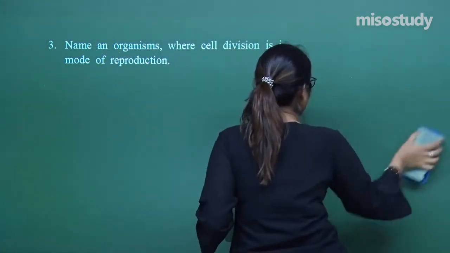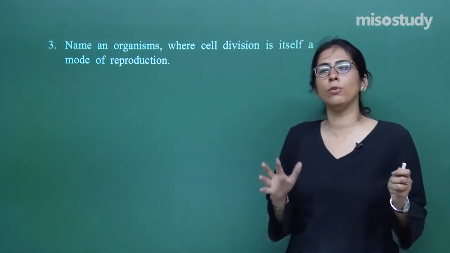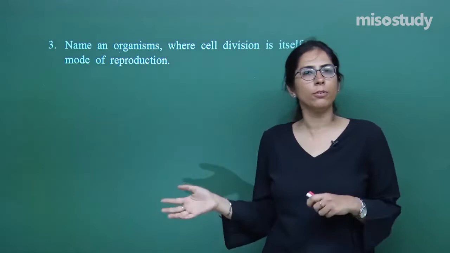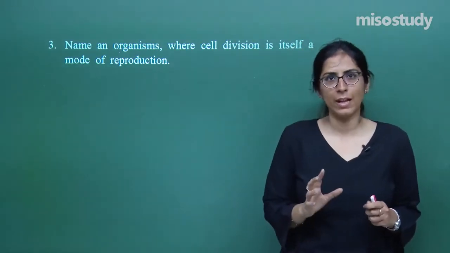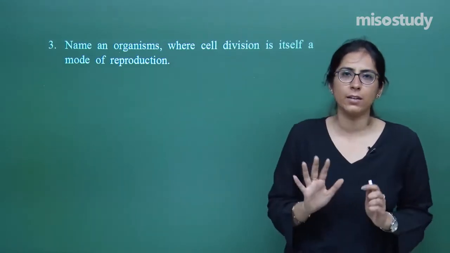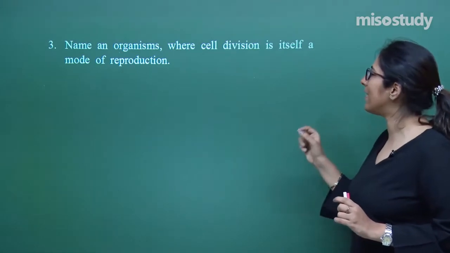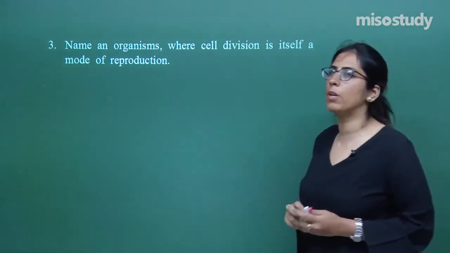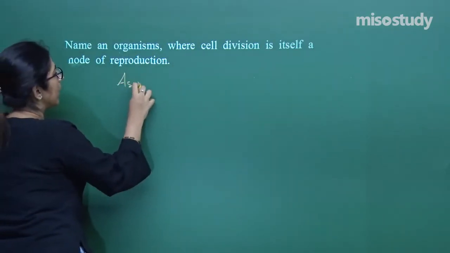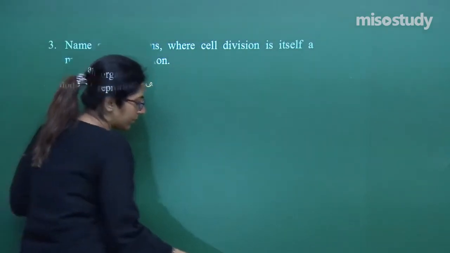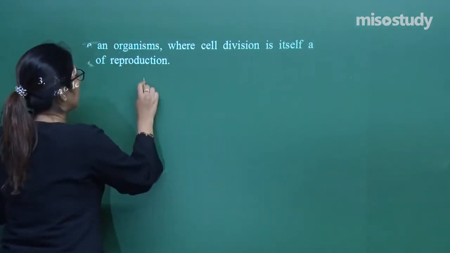If you start practicing from previous year questions, you will not find any problem, and if you face any problem, go to our website, there will be a doubt clearing option, go there and ask us your question if you have any kind of doubt. Question 3: name an organism where cell division in itself is a mode of reproduction. In this case your answer should be unicellular organism.